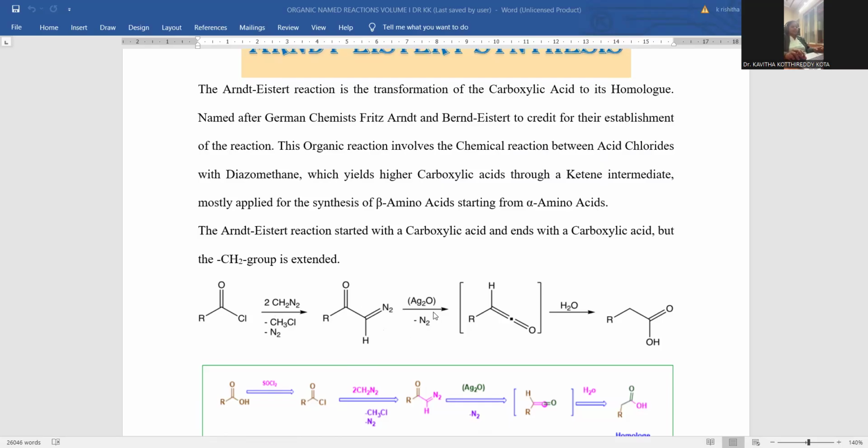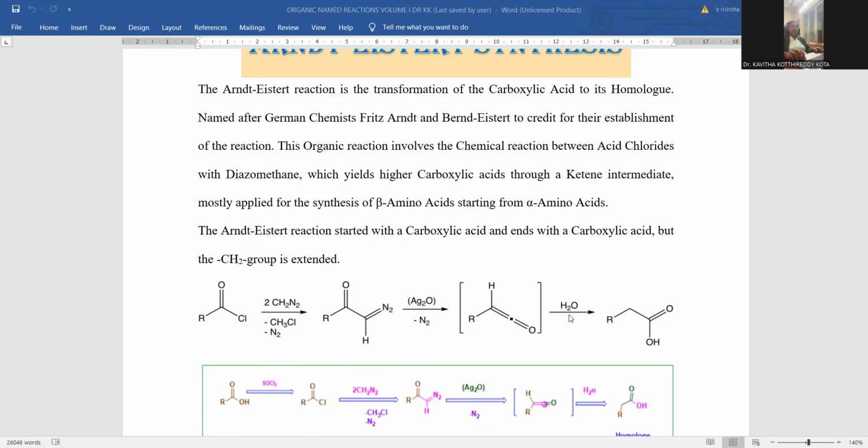Silver oxide is taken as a mild oxidizing agent in order to discard this nitrogen. Nitrogen is the leaving group, so nitrogen will depart, and there is a provision for the ketene intermediate. In order to achieve this ketene, there is alkyl group shifting, a transfer of the alkyl group, so that the ketene intermediate can be generated. It is indicated in the square bracket, being non-isolated. Immediately we go for the next step in the equation.